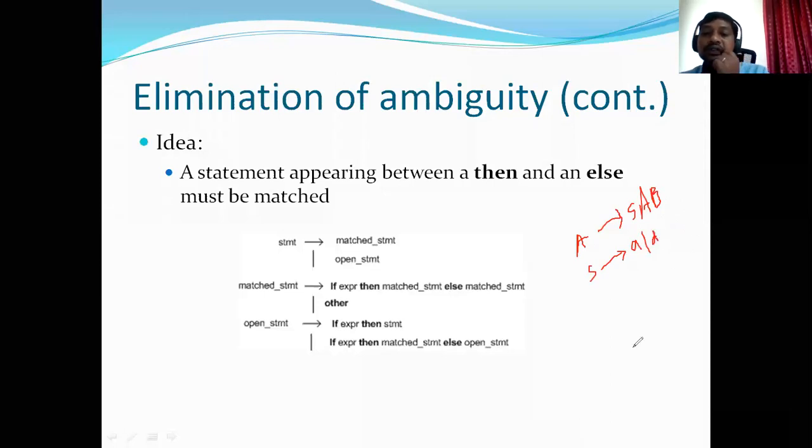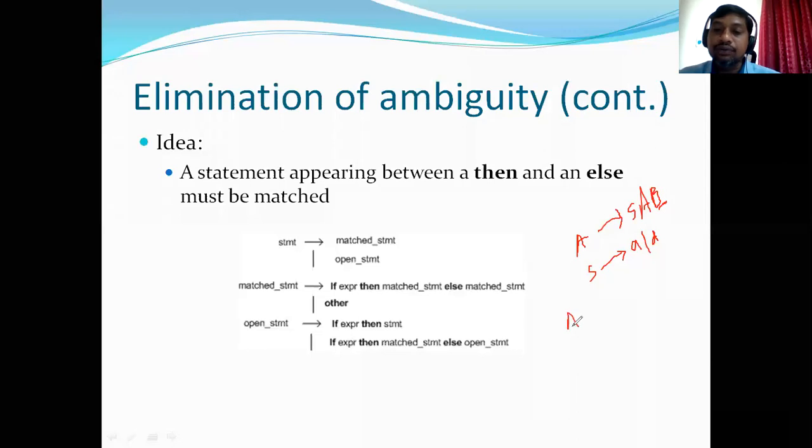If you look at this grammar, there is no production rule corresponding to non-terminal B. We have A's production rules and S's production rules, but we don't have B's production rules. That means this particular grammar cannot terminate.